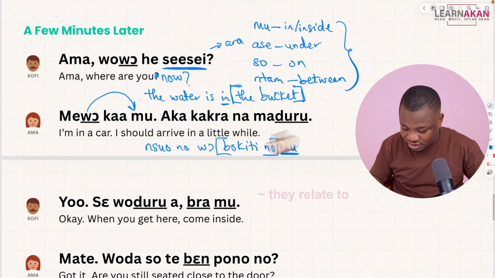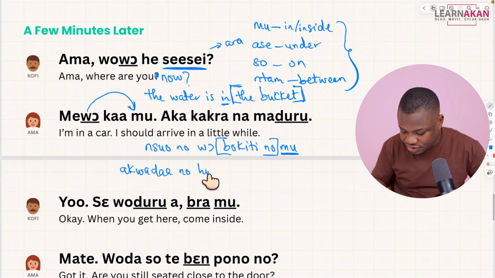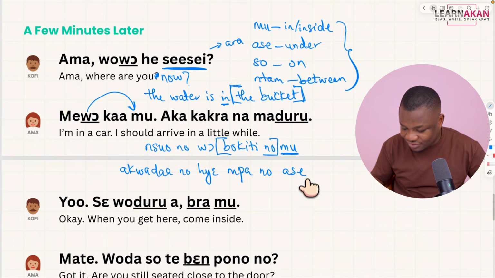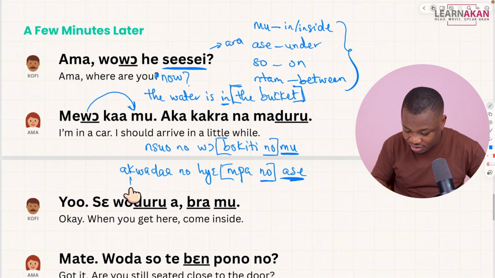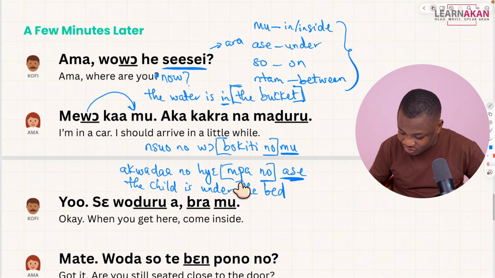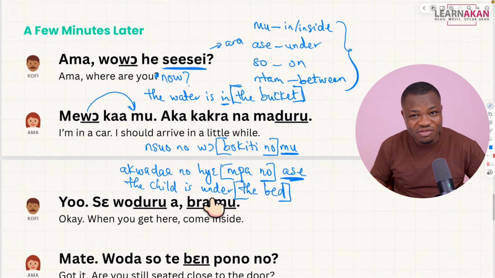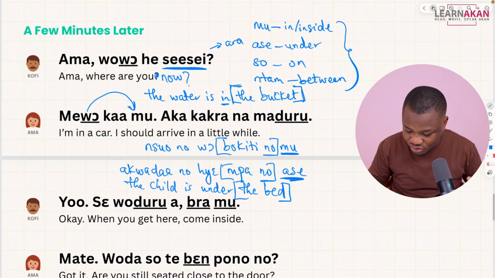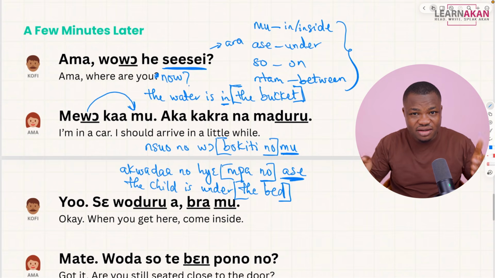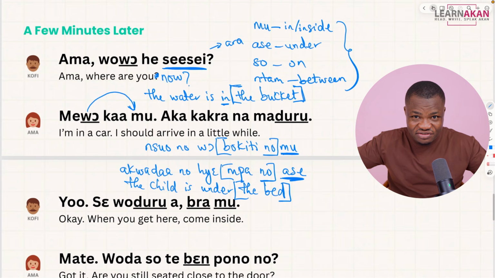So when we use the example, akwadano she mpa no ase, right? Akwadano she mpa no ase. Mpa no is the bed, right? And look at where the ase is. Ase is under. If it were in English, this ase would have come here before the mpa no. So it would have been the child is under the bed, right? The child is under the bed, so the bed would have come here, and then the under would have come here. But in Chi, it goes to the end. And you need to take note of this so that you'll be able to construct the sentences with these so-called prepositions in English in Chi well.